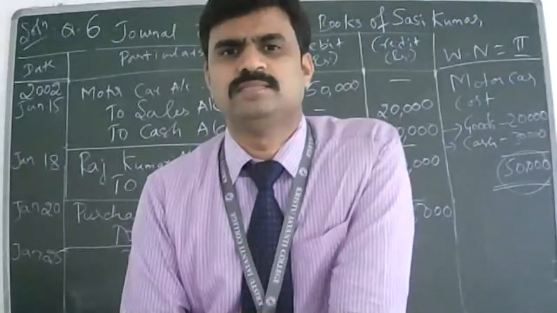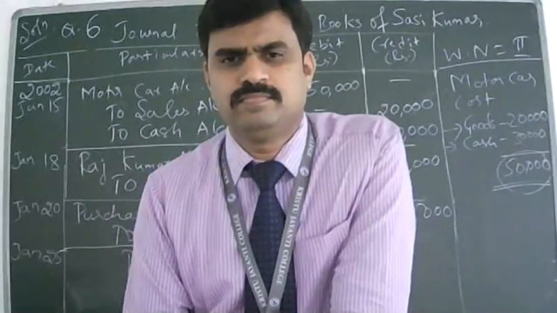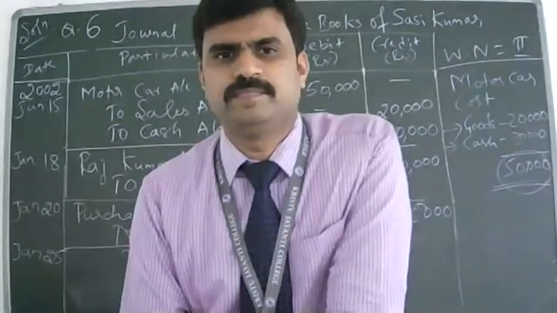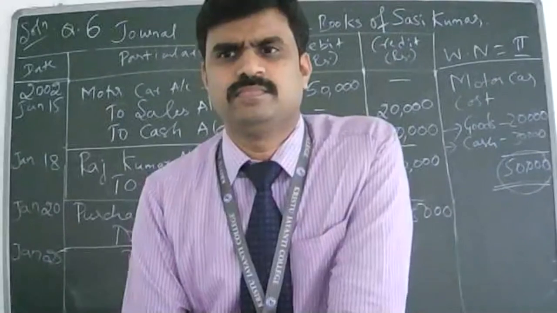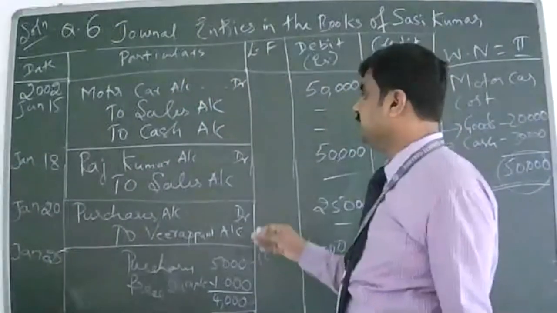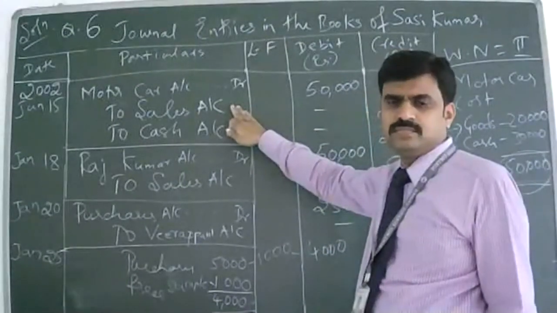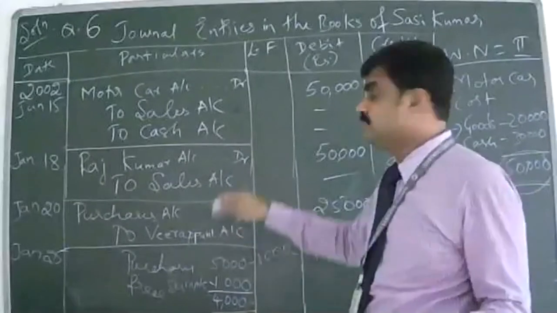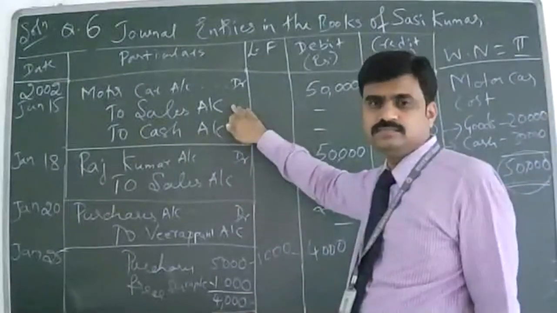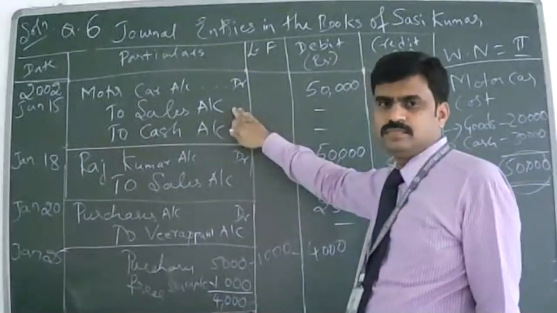Sir, I have a doubt. Sir, on Jan 15th, the motor car one, why have you taken sales there? Even there, you are just cancelling off the goods we have. We are not receiving any amount there. So why can't we take it as purchases only?